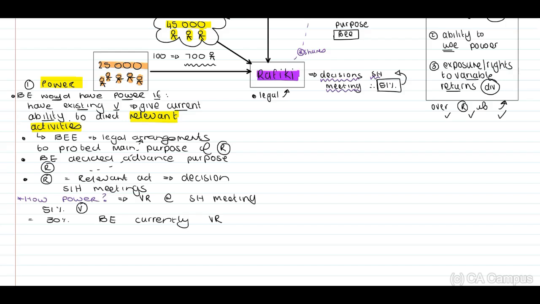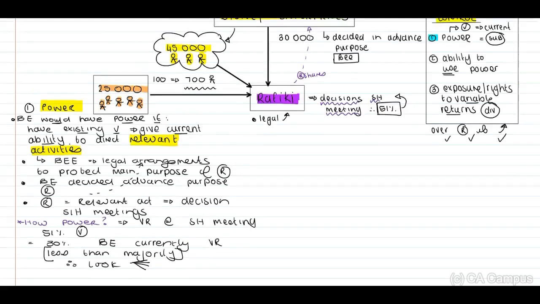But, guys, remember, if they have less than a majority, they can still control the entity, remember. Therefore, we need to look at the other shareholders, the size and the distribution.